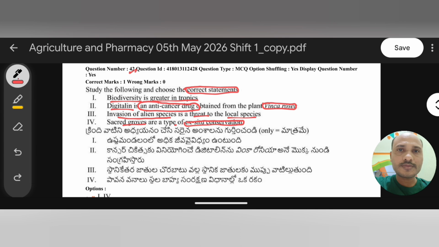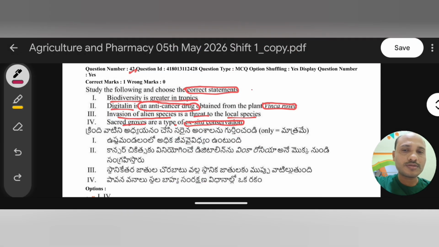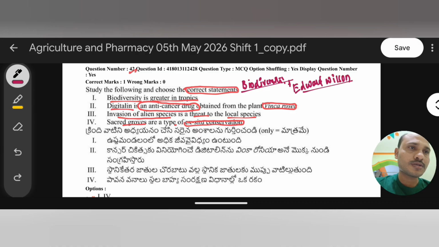So let's start some discussion on this topic. First, about biodiversity. What exactly is biodiversity, and how is greater biodiversity seen in tropic region, we'll discuss. Generally this term was proposed by a scientist called Edward Wilson. Remember, Edward Wilson proposed this term. Biodiversity means the variety of life present on earth. Variety of life on earth is called biodiversity.